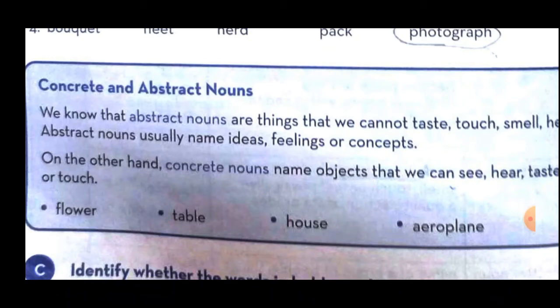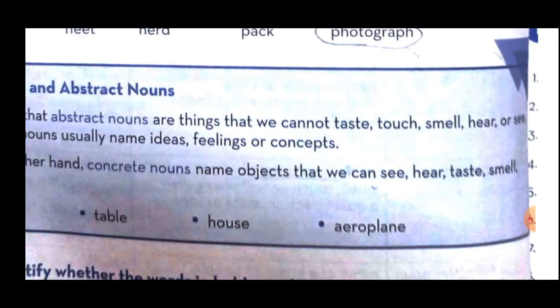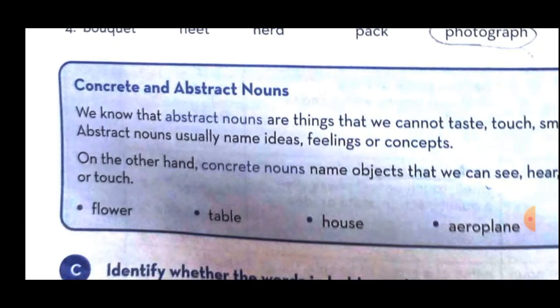What information is given? We know that abstract nouns are things that we cannot taste, touch, smell, hear or see. Abstract nouns usually name ideas, feelings or concepts.